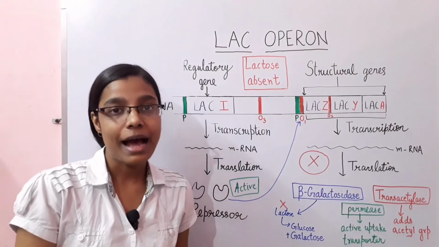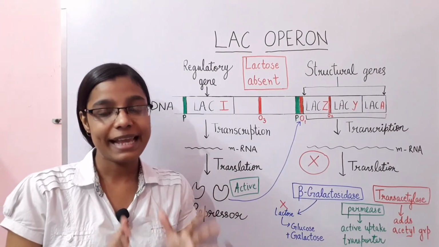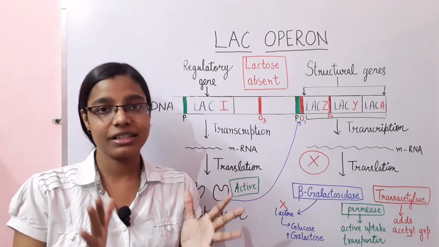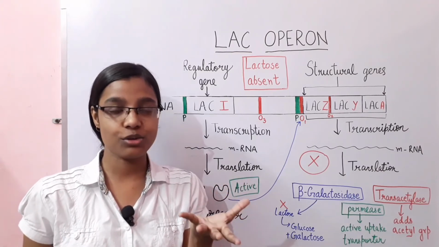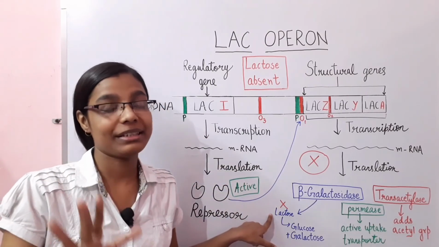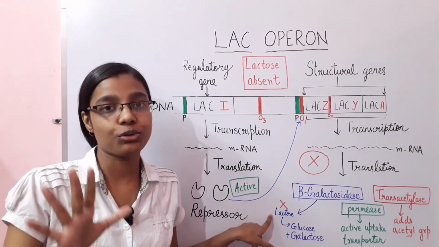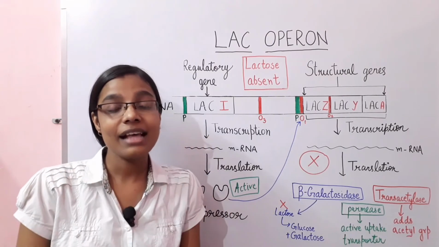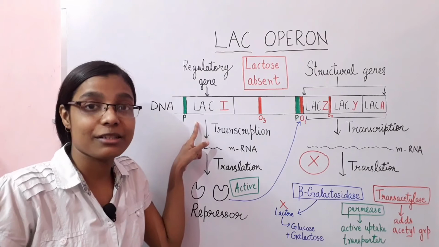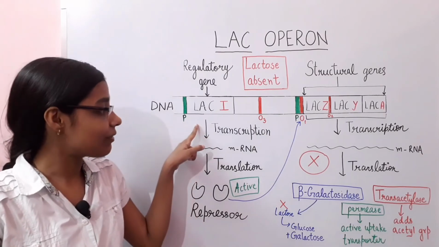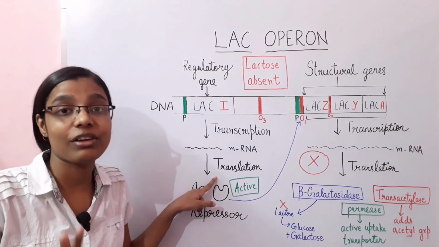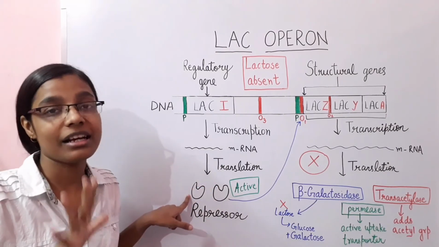Now we are going to discuss the second case, when lactose is absent in the medium. When E. coli is growing in a medium in which lactose is absent, what will happen? As I have told you, the LAC-I gene is continuously expressing, so it continuously undergoes transcription and translation and forms LAC repressor continuously.